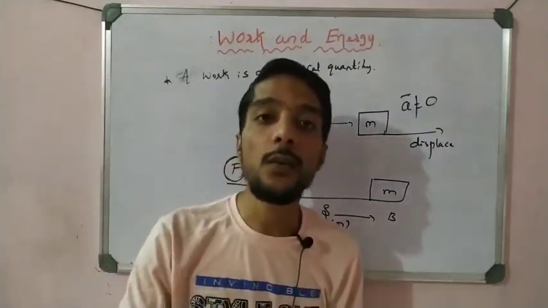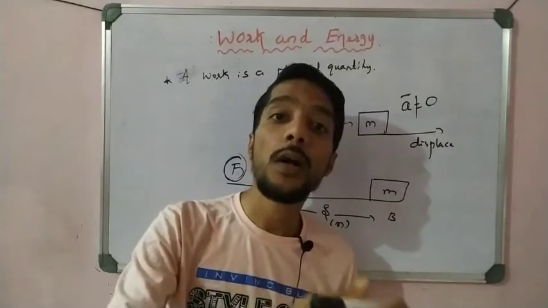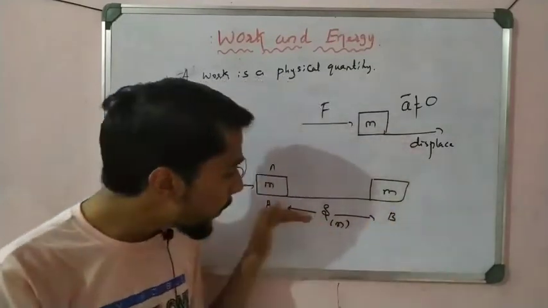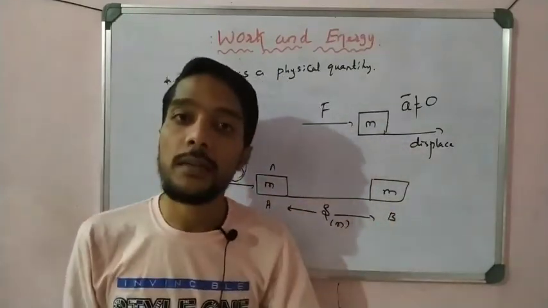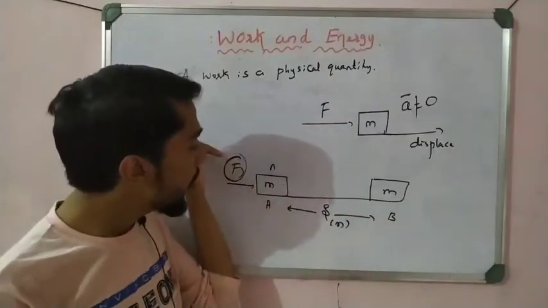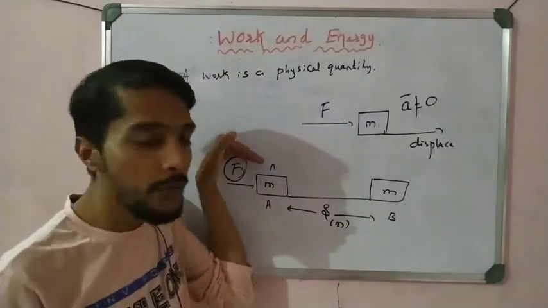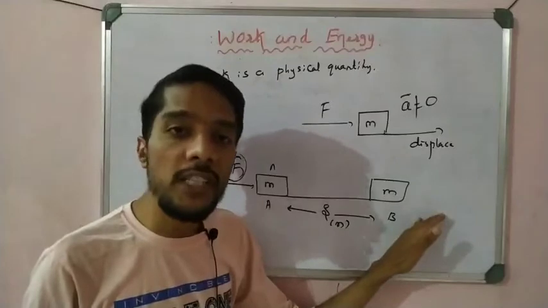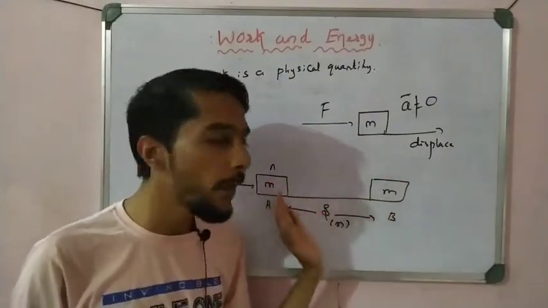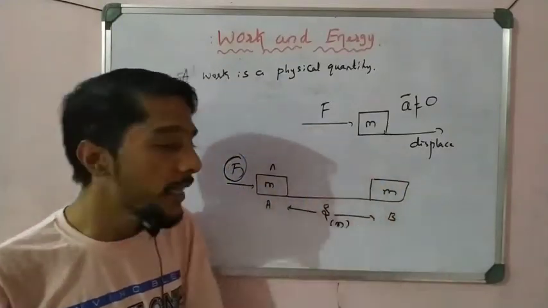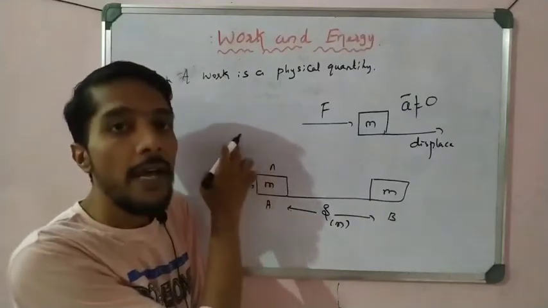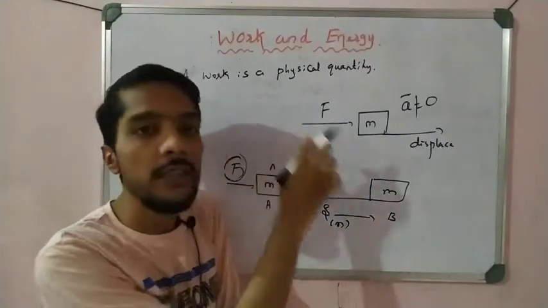That is called work done. If there is no displacement, no work is done. So whenever a force F is applied on the object and it gets displaced from one place to another, we say that this force has done work on the object.